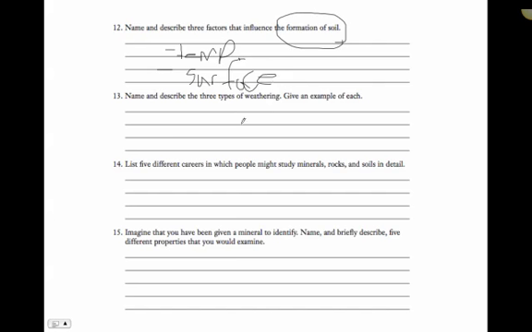Name and describe 3 types of weathering. There's biological, which is animals and plants. There's mechanical, which is wind, glaciers, and then there's chemical. Give 5 different careers in which people might study rocks, minerals, and soils.